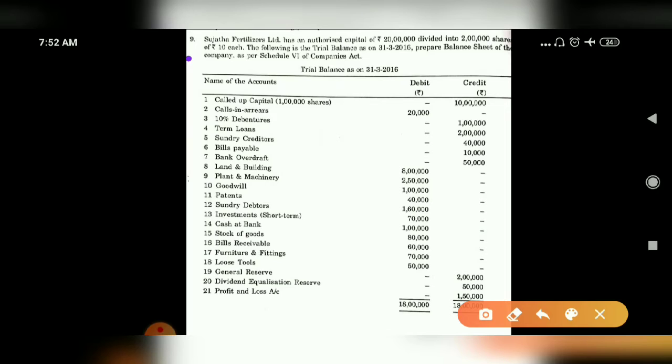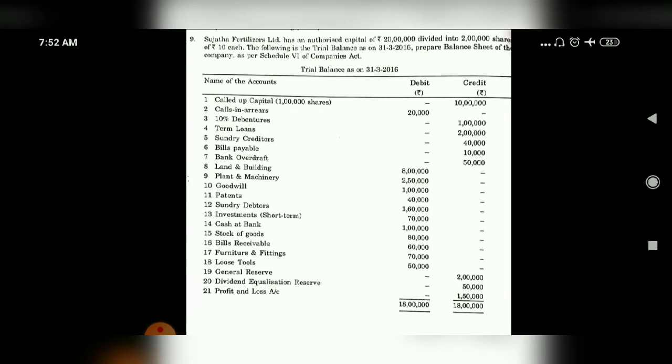This is not the raised capital now. So this is authorized capital. It will not come to any calculation parts. Note it. Registered capital, you just have to write it. That is all. But called up capital, paid up capital will come for the calculation parts.